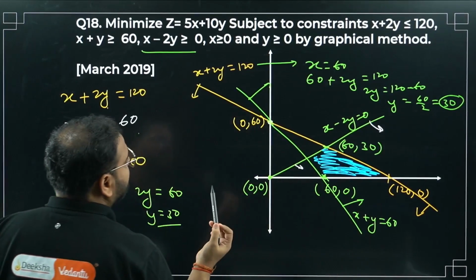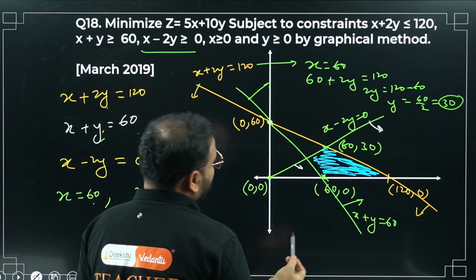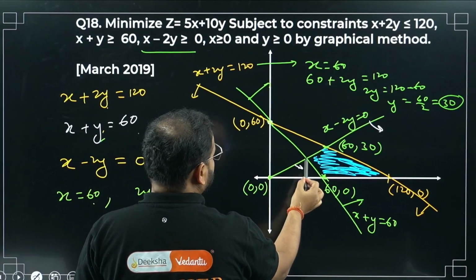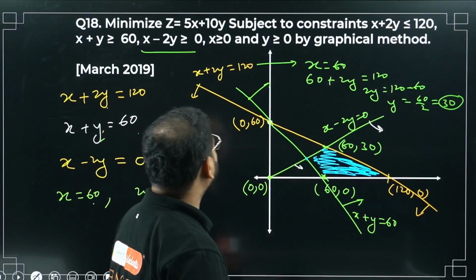So this is correct, right? So what are the corner points? We have only one point missing over here. Correct now? This point. Please check. This point is missing, sir. So let's identify that. We'll find the minimum value then.